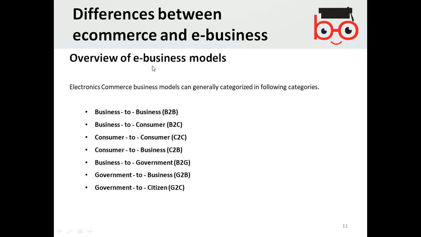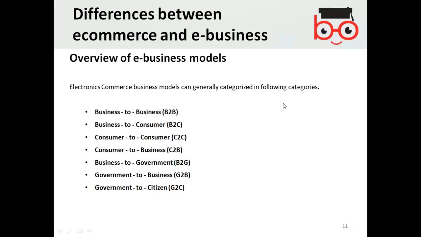Overview of e-business models. The electronic commerce business models can generally be categorized in the following categories. So basically, any business online becomes e-business, and when it uses transactions, it becomes e-commerce. Is that clear? Yeah, clear.